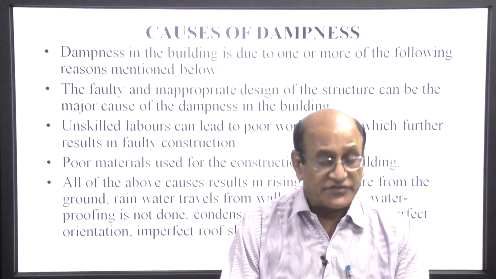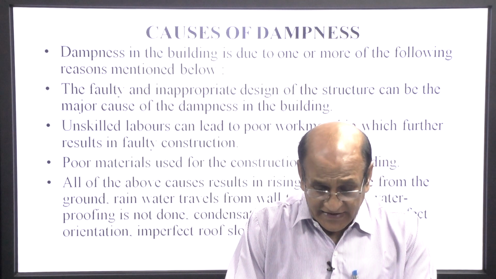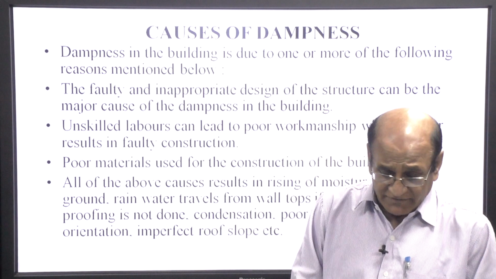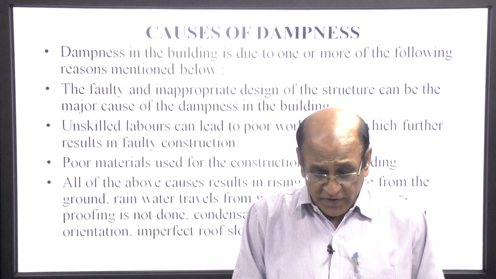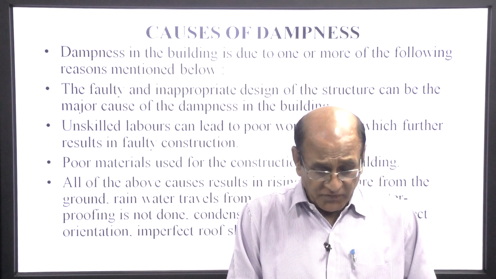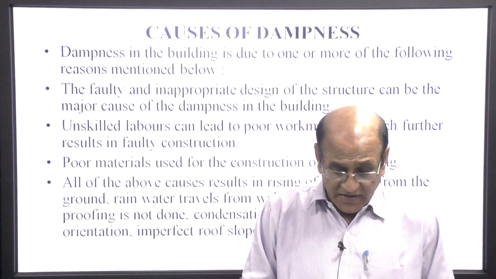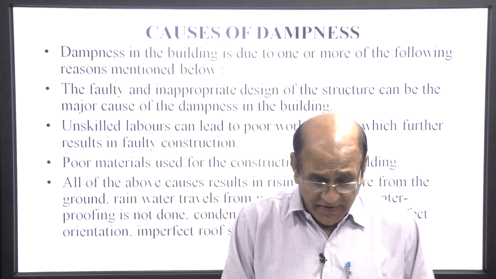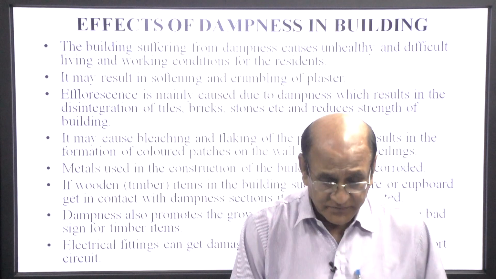All the above causes result in rising of moisture from the ground. Rainwater travels from the wall top if proper waterproofing is not done. Other causes are condensation, poor drainage, imperfect orientation, imperfect slope, etc.